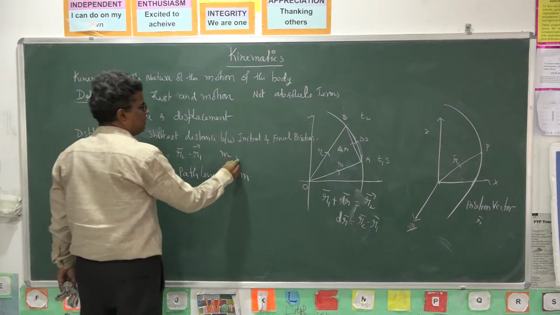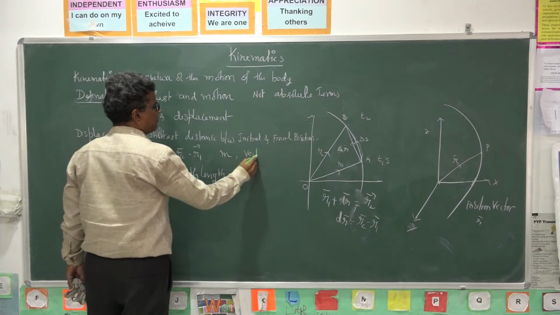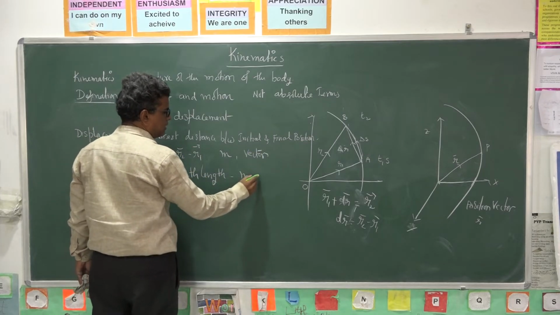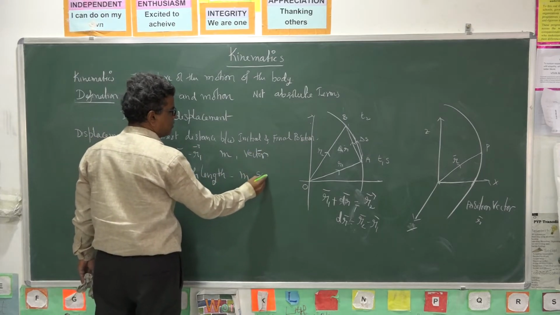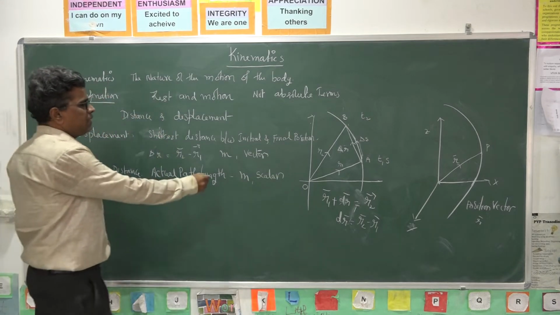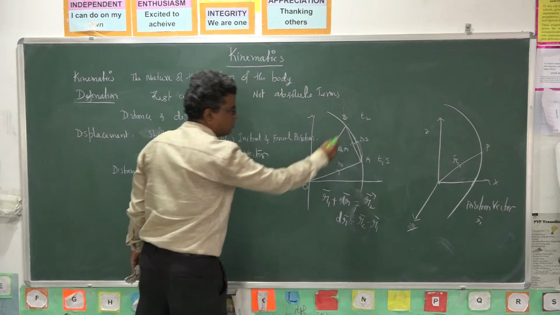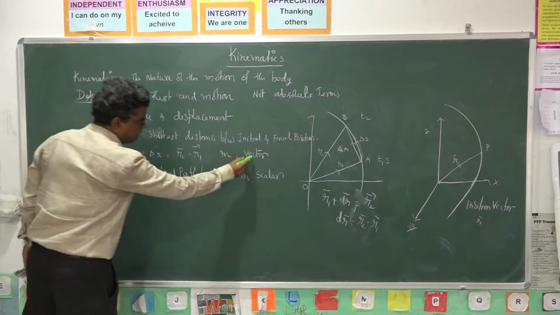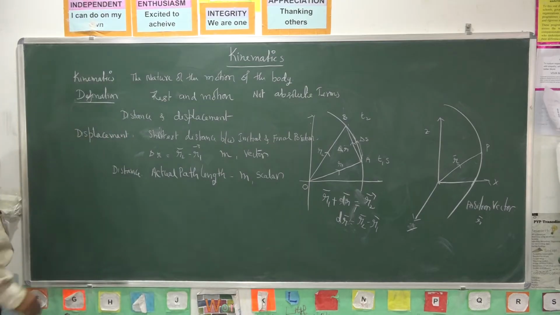Displacement is a vector quantity, but distance is a scalar quantity. What is the direction of displacement? From initial to final. So displacement is a vector quantity, whereas distance is a scalar quantity.